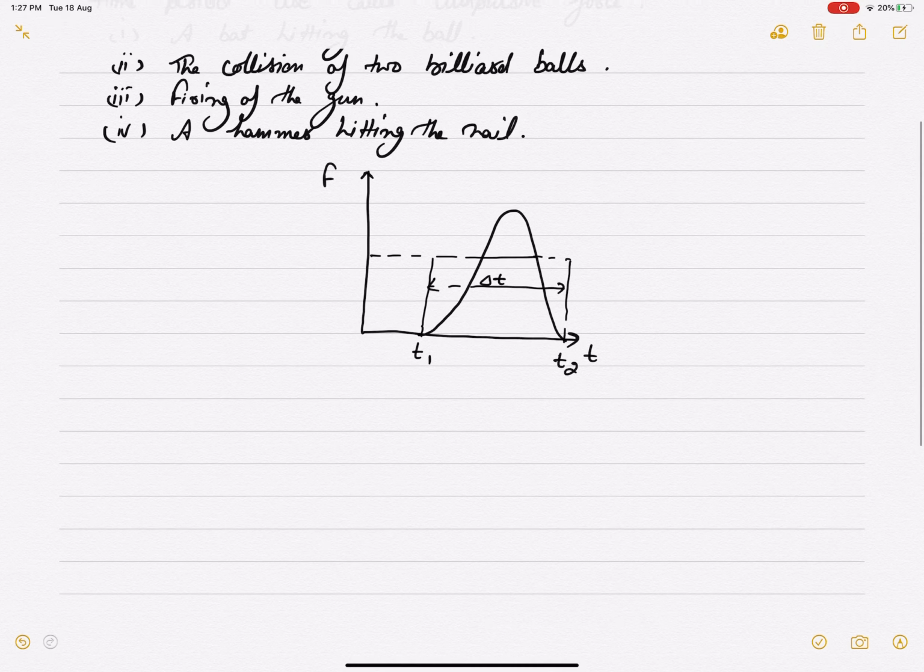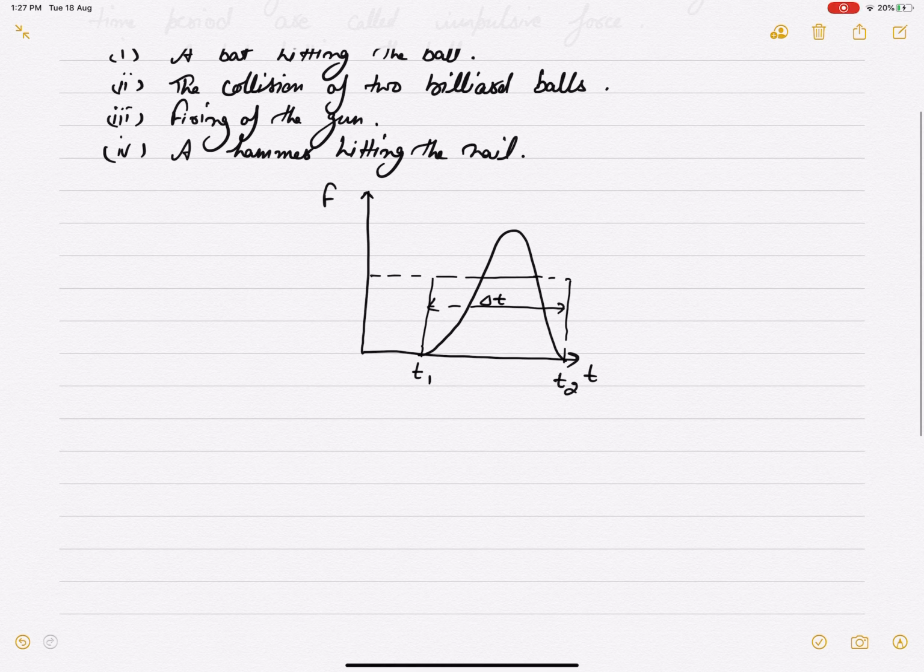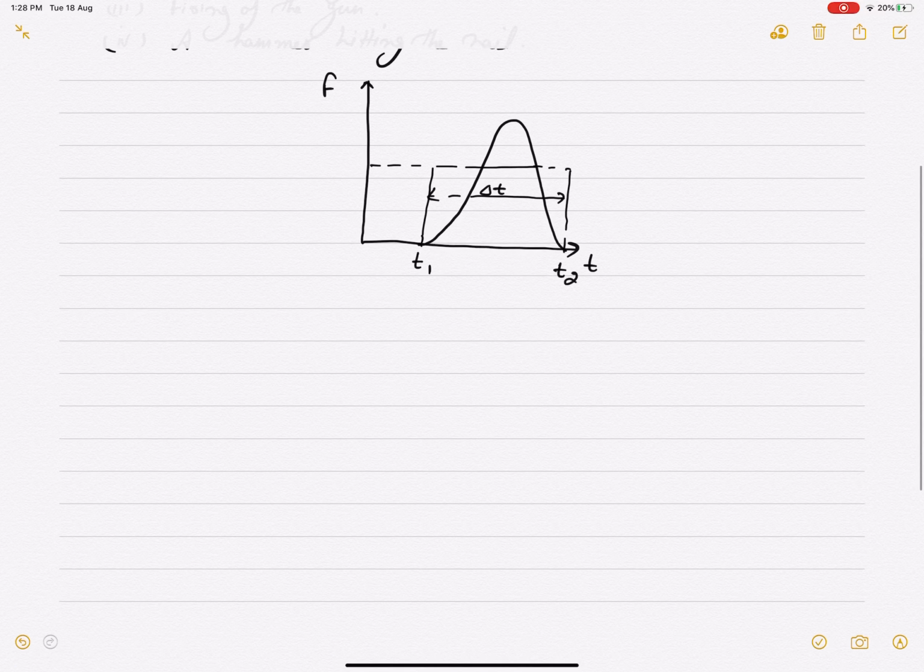While hitting a ball with a bat, the ball experiences the same kind of force. When it is just in contact with the bat, it has 0 force applied by the bat. For a particular time period, it achieves the maximum force, and then when it leaves the bat, it again experiences 0 force by the bat. So in such a graph, we can show what impulsive force is.